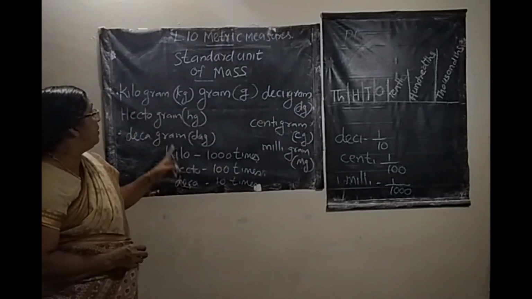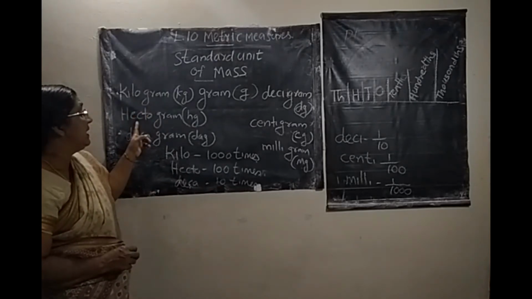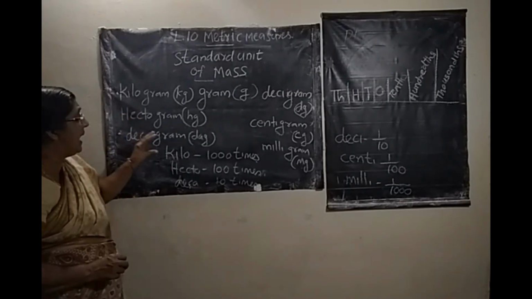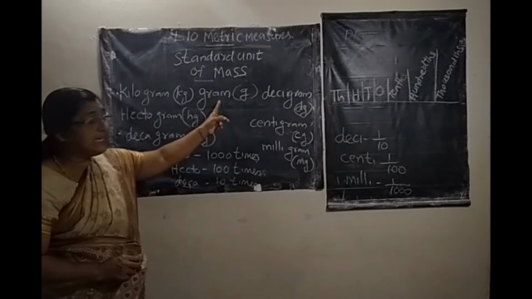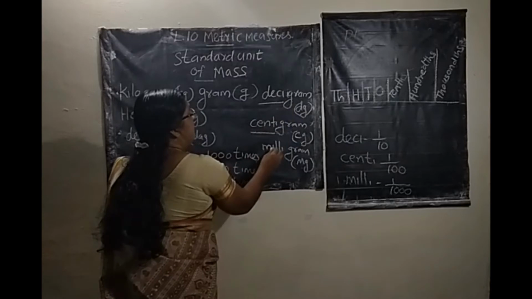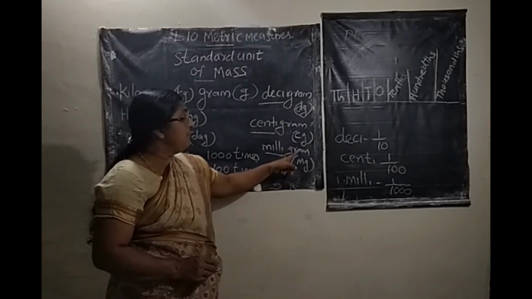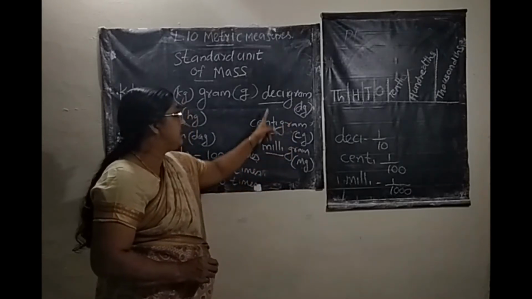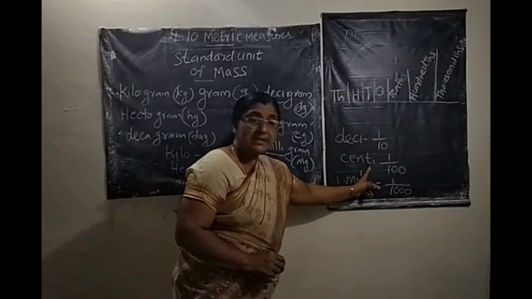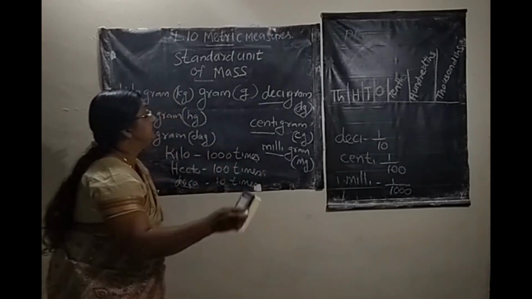Here also kilo means 1000 times, hecto means 100 times, deca means 10 times. We add kilo, hecto, deca before the name of the standard unit gram, that is prefixes. Deci, centi, milli, you add before the name of the standard unit of mass gram. Deci means 1/10 times, centi means 1/100 times, milli means 1/1000 times.